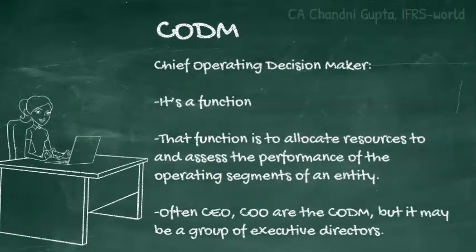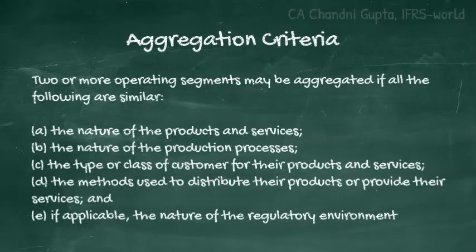Now let's understand the aggregation criteria. Any two or more operating segments may be aggregated into a single operating segment only if they have similar economic characteristics and they're similar in each of the following respects. So all of these five criteria below should be similar.